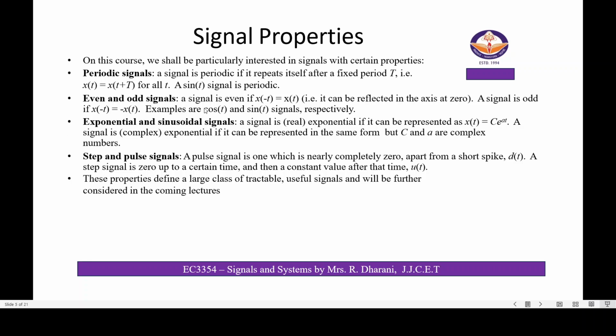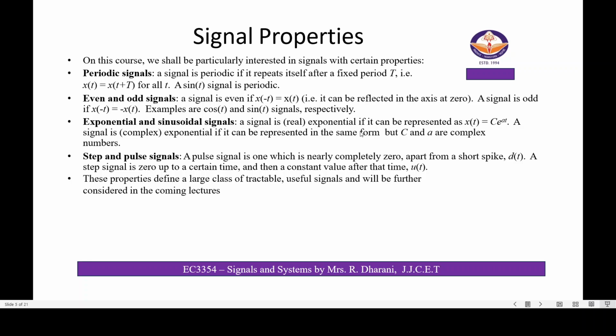Even and odd signals. A signal is even if x of minus t equals x of t. That is, it is reflected about the axis at 0. A signal is odd if x of minus t equals minus x of t. The examples are cos of t and sin of t, which are the even and odd signals respectively. Next, we will discuss the exponential and sinusoidal signal.